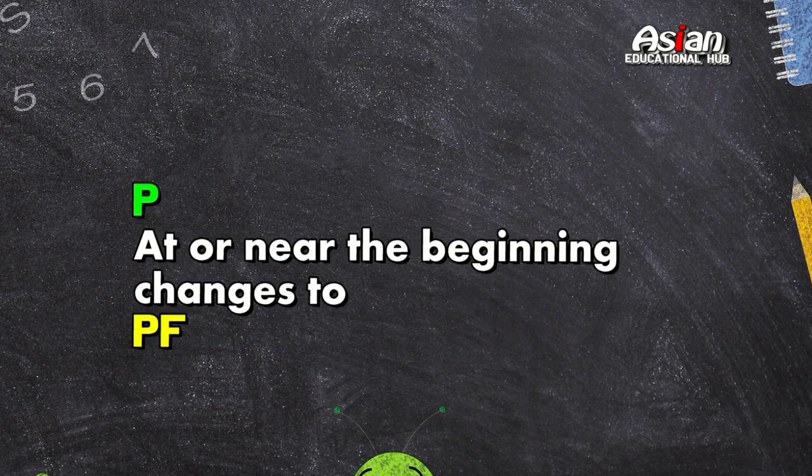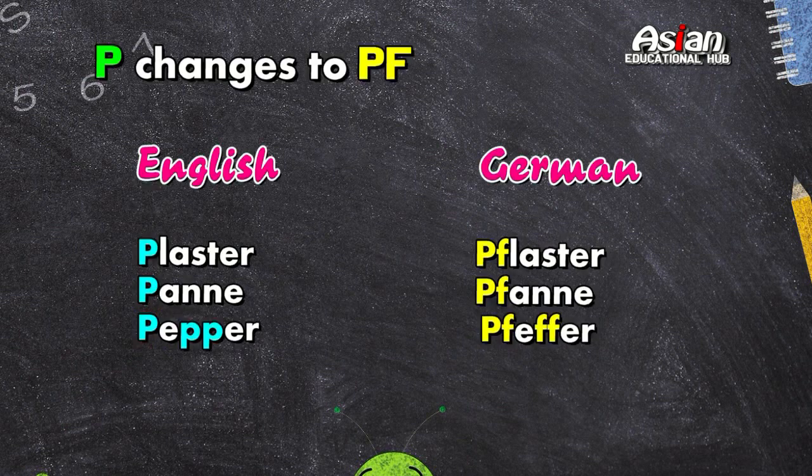Next type of words, P changes to PF, if P is at or near the beginning. For example, plaster becomes Pflaster, and pan becomes Pfanne.